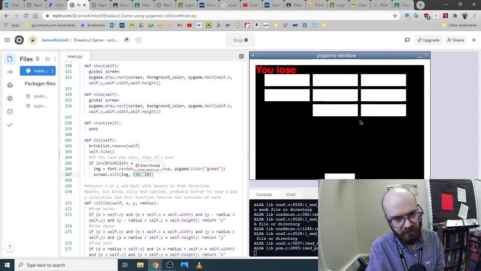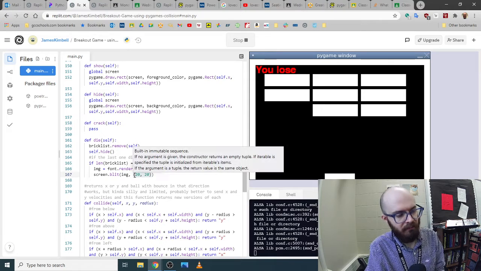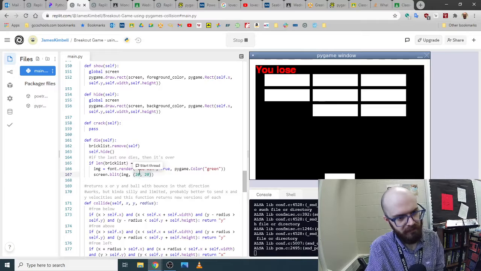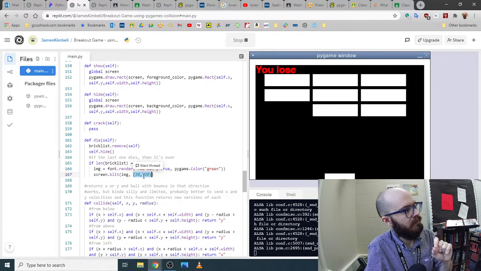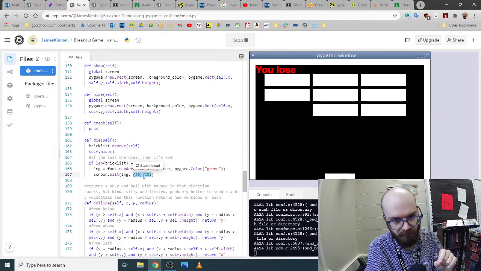That's pretty weird. Usually you want it to be in the middle of the screen, so you'd probably put like 200 or something like that. Or you could use your variables and say screen width over 2 and screen height over 2 or something like that. But importantly, these are the coordinates for the top left of the image.